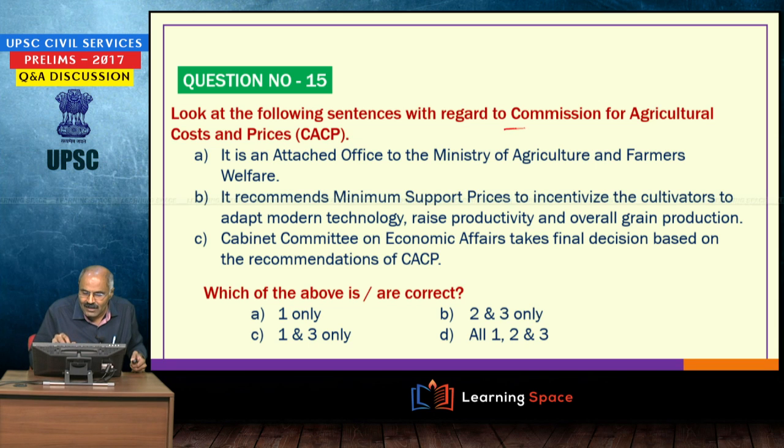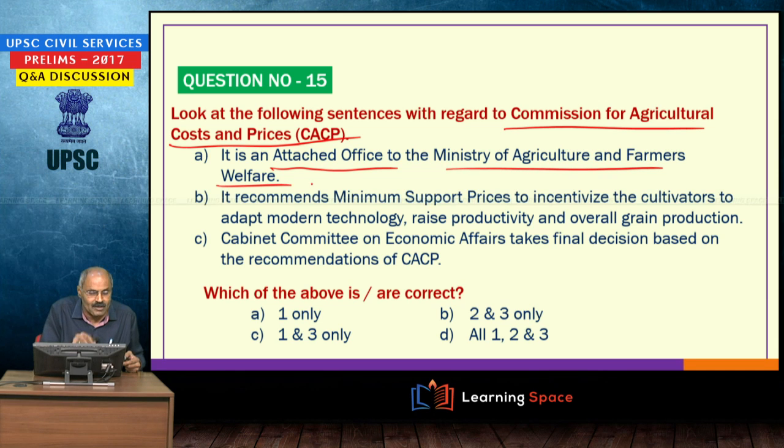Look at the following with regard to the Commission for Agricultural Costs and Prices. CACP is quite frequently in the news. It is an attached office to the Ministry of Agriculture and Farmers Welfare. It is correct.